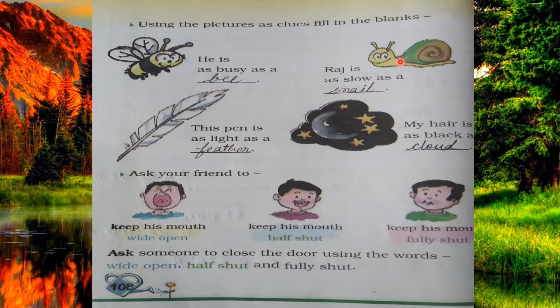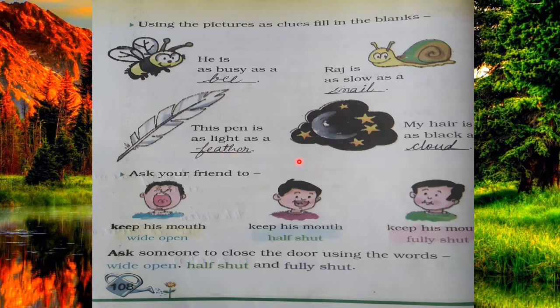The second picture is snail, so we'll write S-N-A-I-L, snail. Third, this pen is as light as a feather. Here the third picture is feather, so you will write F-E-A-T-H-E-R, feather.